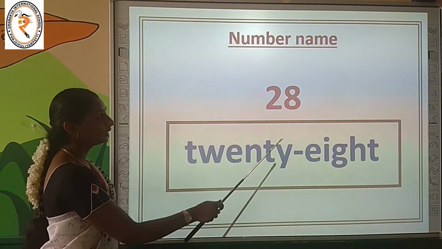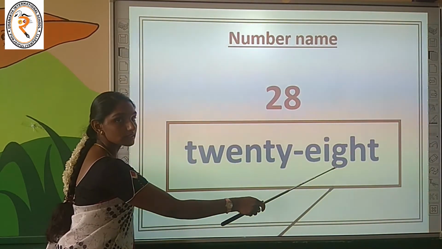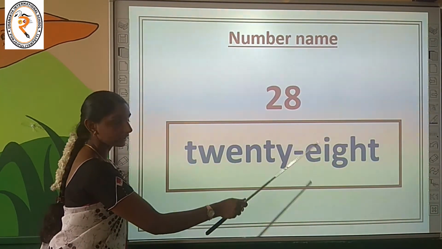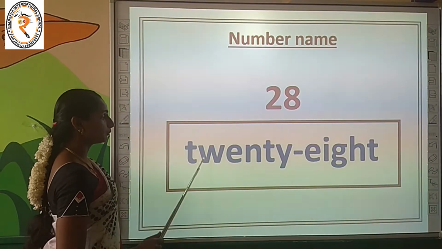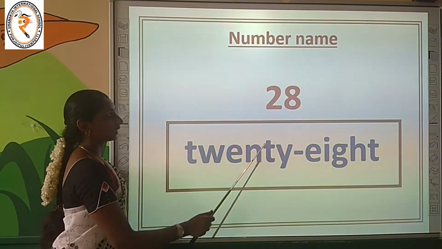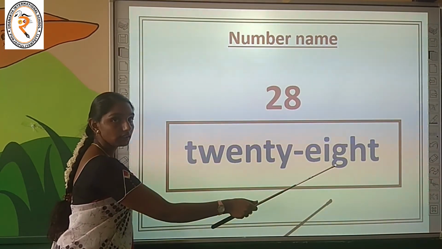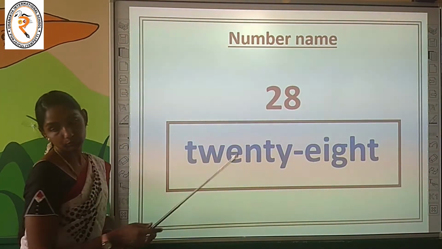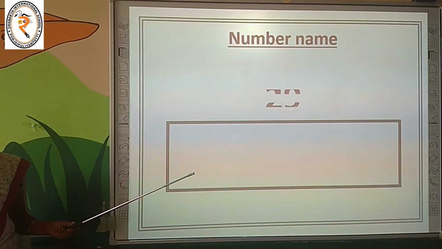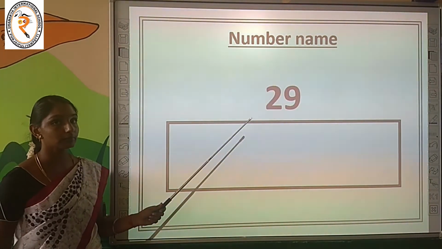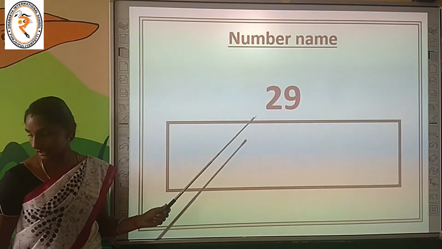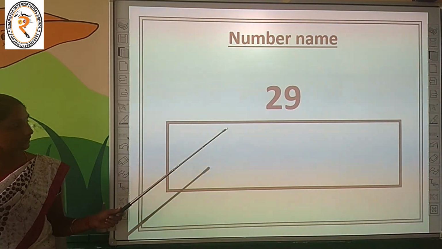T-W-E-N-T-Y, 20. E-I-G-H-T. What is that? 8. 28. Spell it once again. T-W-E-N-T-Y, 20. E-I-G-H-T, 8. 28. Move on to the next number. What is it, children? Can you tell me this number? 29. Shall we learn the number name for it? Come on.